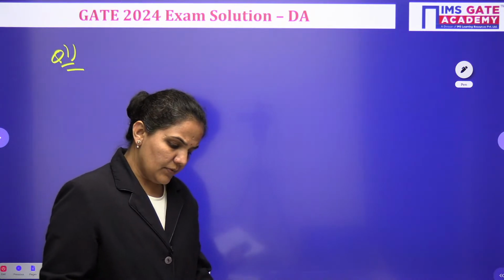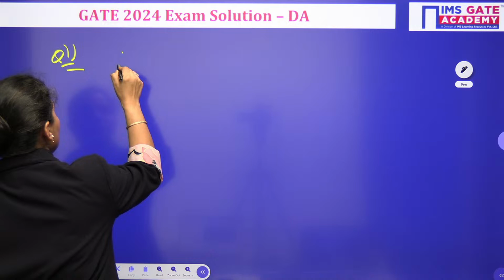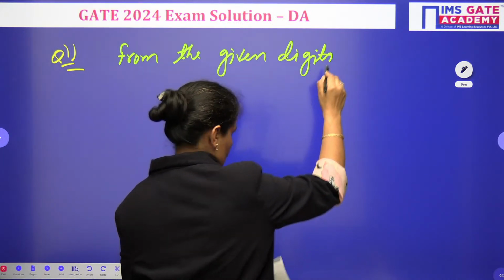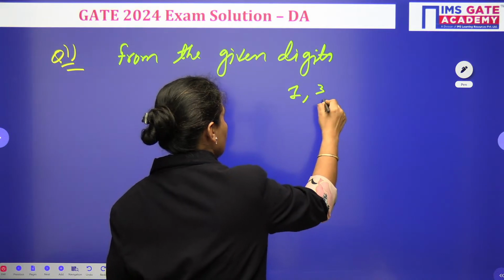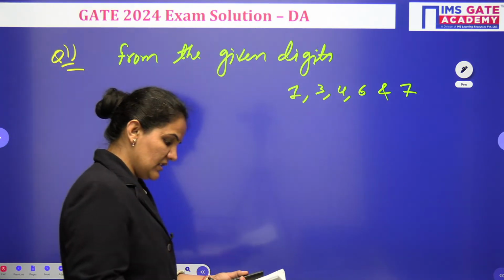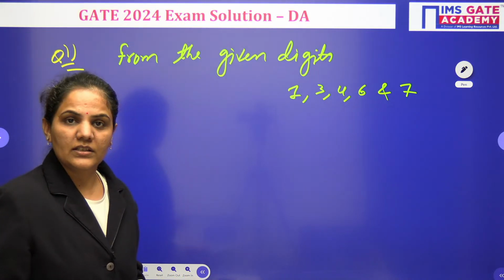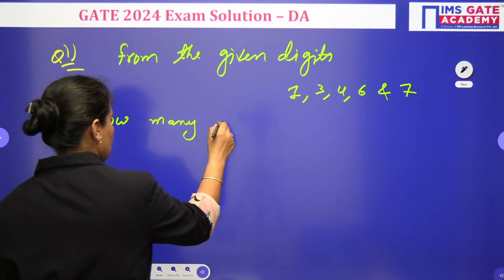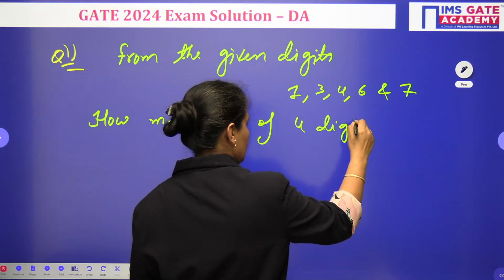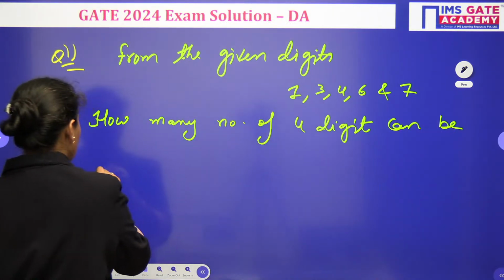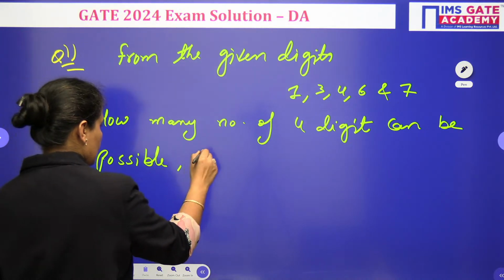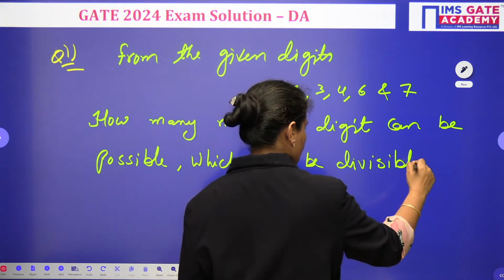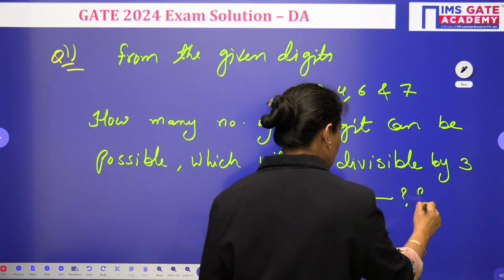First question: from the given digits 1, 3, 4, 6, 7, how many 4-digit numbers can be made which are divisible by 3? Few digits were given to you, we have these digits, and we need to find how many 4-digit numbers are possible which will be divisible by 3.